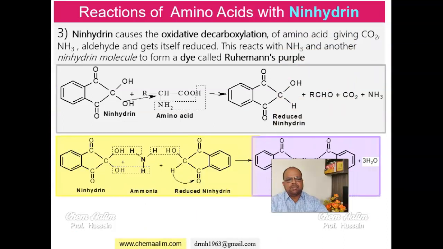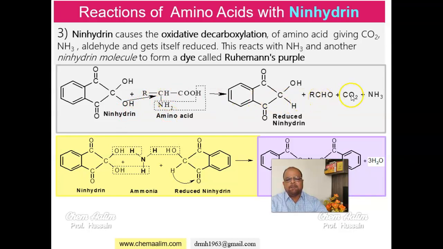Reaction of amino acid with ninhydrine. Ninhydrine is a powerful oxidizing agent. It oxidizes and decarboxylates the amino acid and then forms aldehyde, carbon dioxide, ammonia and gets itself reduced, and the reduced form reacts with the liberated ammonia and one more molecule of ninhydrine to form a dye that is purple in color.